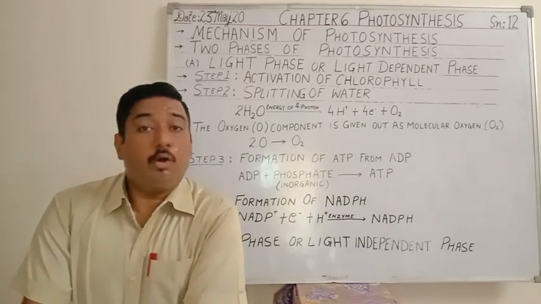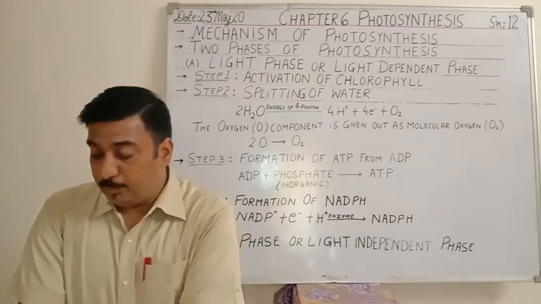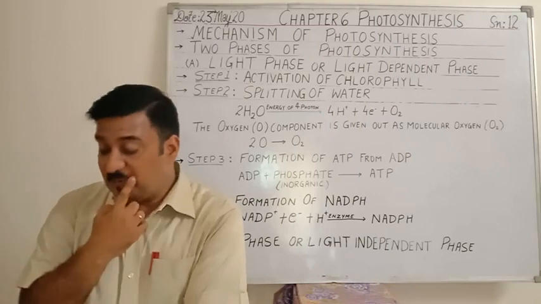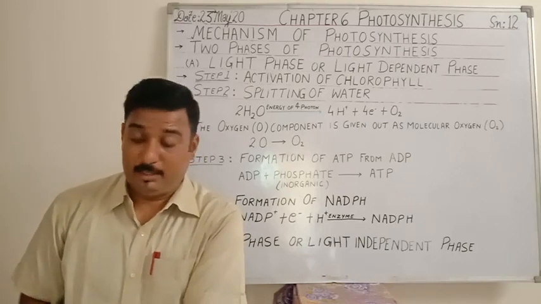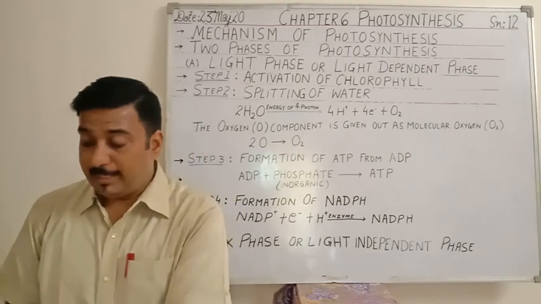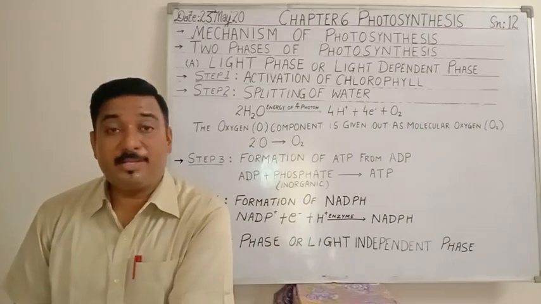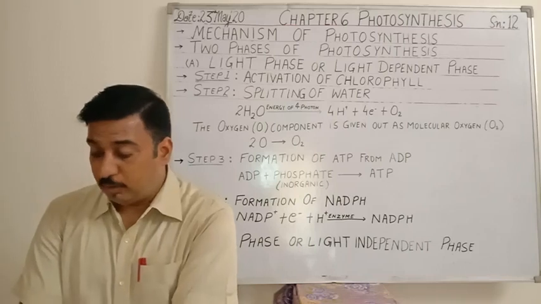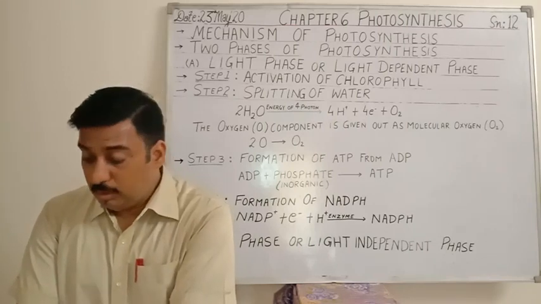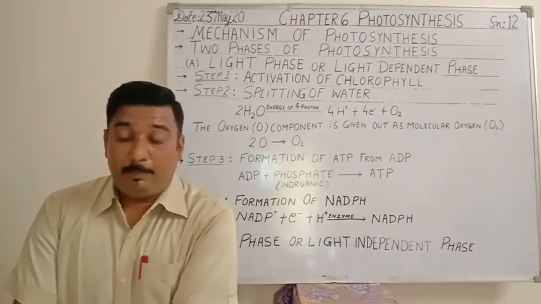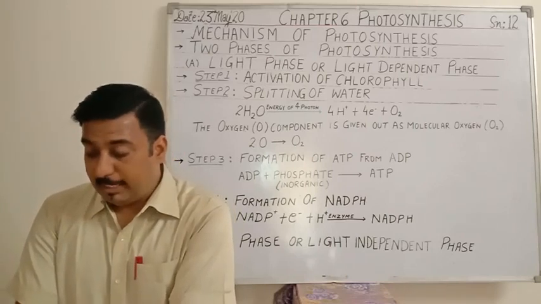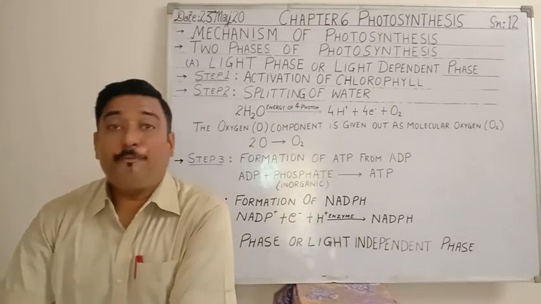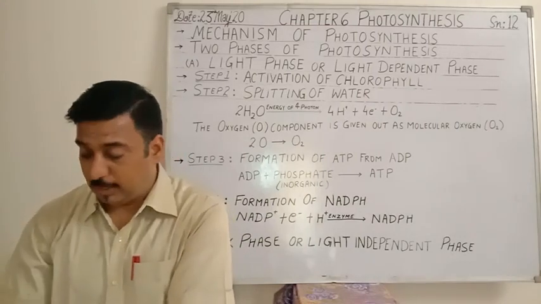So the molecules of ATP and NADPH produced during light reaction, they will provide the energy needed to fix the carbon dioxide. Okay, so the carbon dioxide acceptor, that is RuBP, in the presence of the enzyme that is ribulose bisphosphate carboxylase, that is RuBisCO, will use the energy provided by ATP and NADPH. Okay, that will give the energy to fix the atmospheric carbon dioxide.